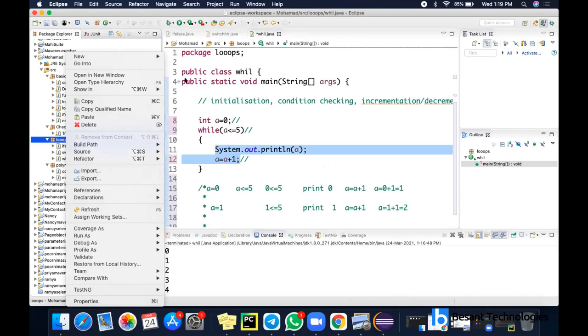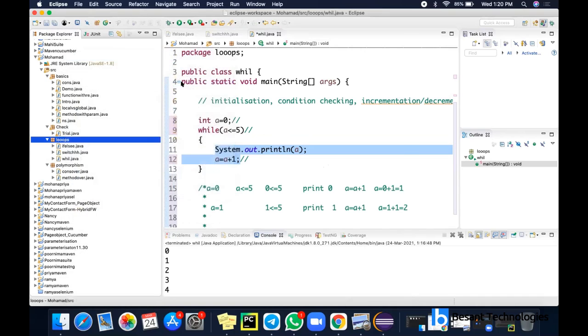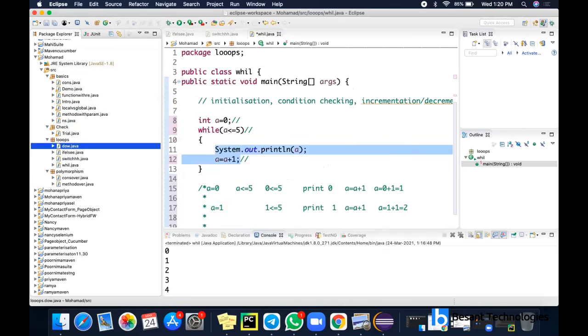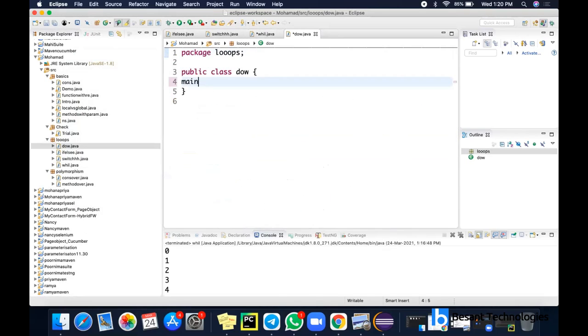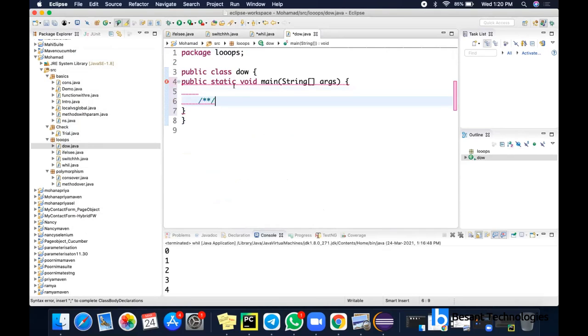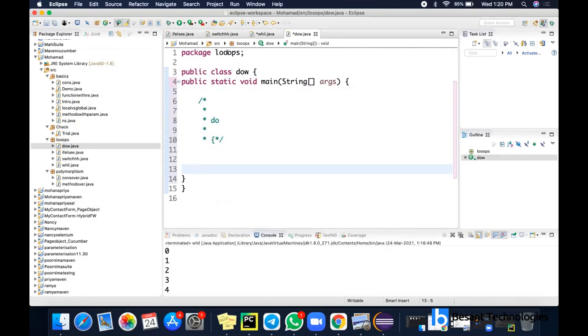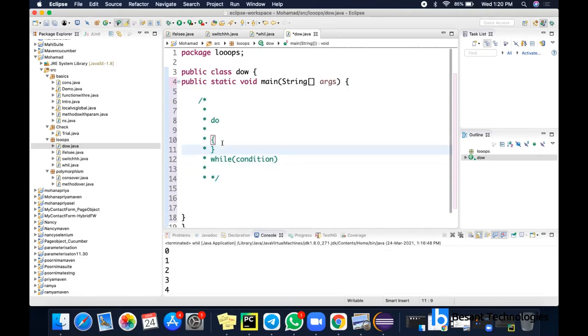I'm going to create a new class, just DoWhile. I'm going to have a main method here. So the basic syntax is, we will have the do keyword, then a block of code, and then only I'll be checking the condition, while condition will be there. So this is the do while loop. So once the code is executed, it is checked even if the condition is false.